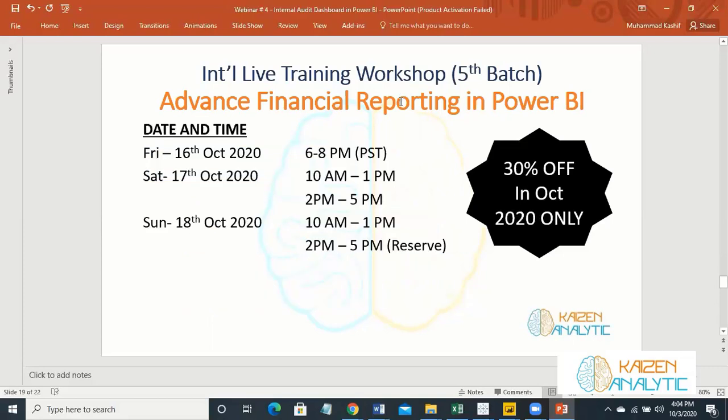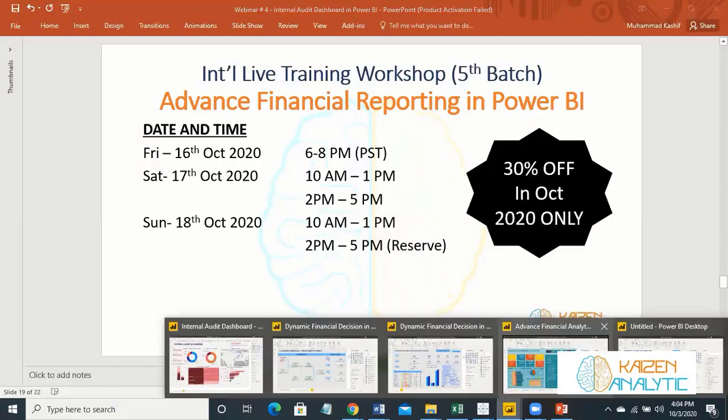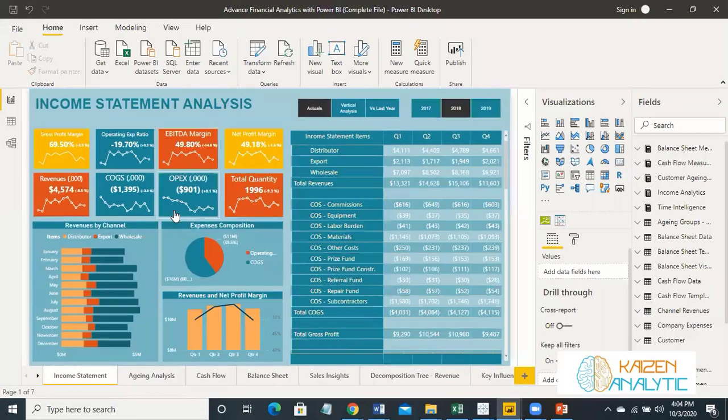So what we will be creating in advanced financial reporting in Power BI, let's analyze. In advanced financial reporting in Power BI, we will create an income statement from scratch. And if you can see over here, this income statement is dynamic.